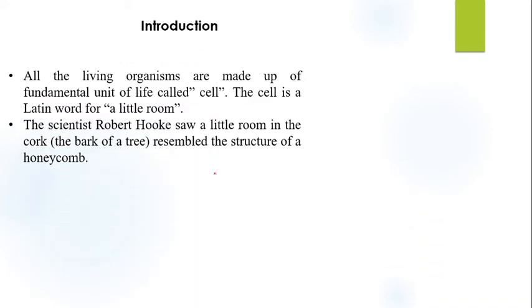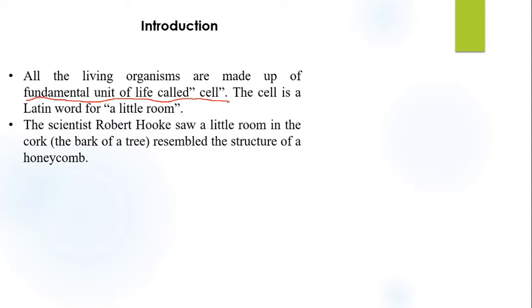Now what is the cell? Basically, the cell is the basic fundamental unit of life. Why do we call the cell the basic fundamental unit of life? Because for every activity the cell is involved.